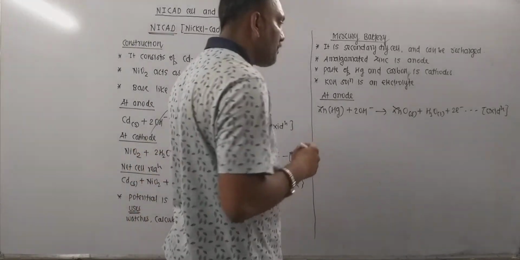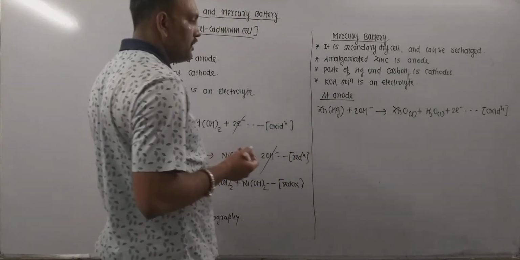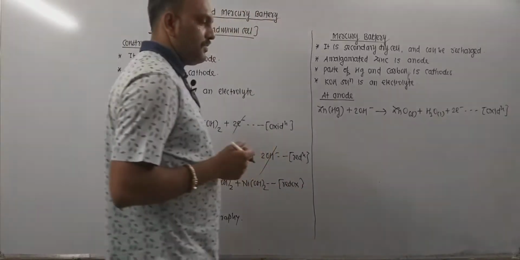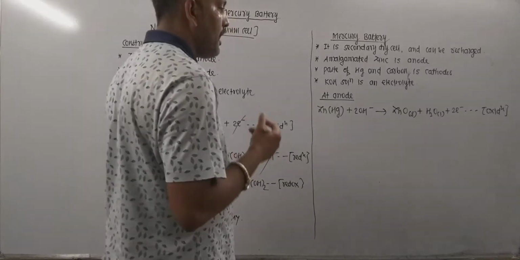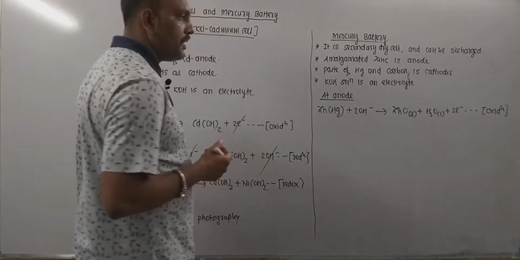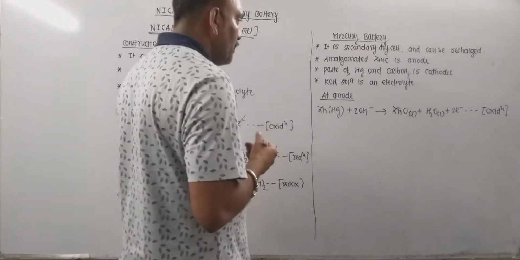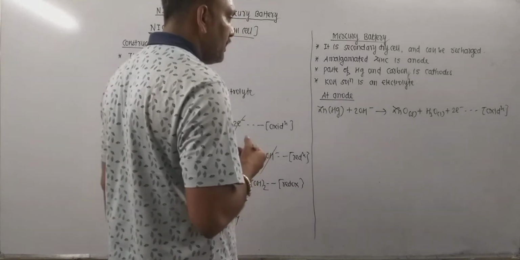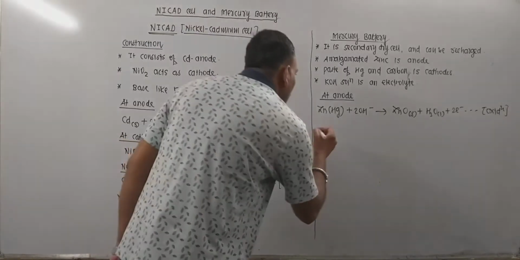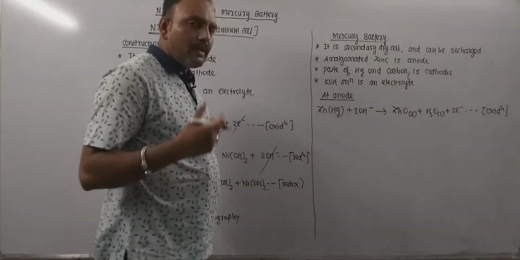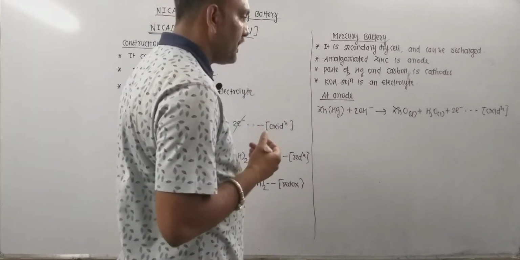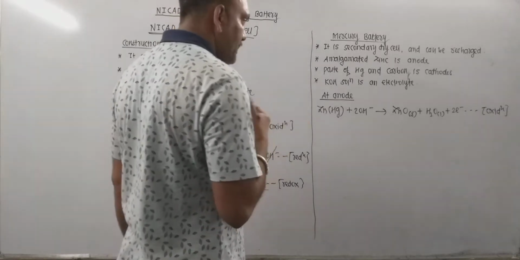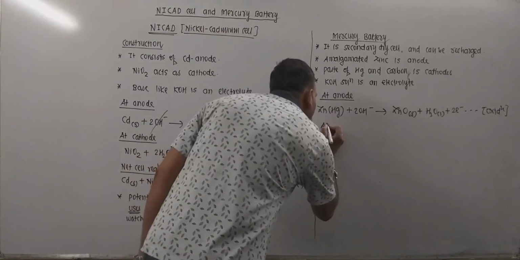Now let's see what happens at cathode. Cathode is a reduction half. Remember, the electrons lost in the process are accepted here at cathode.